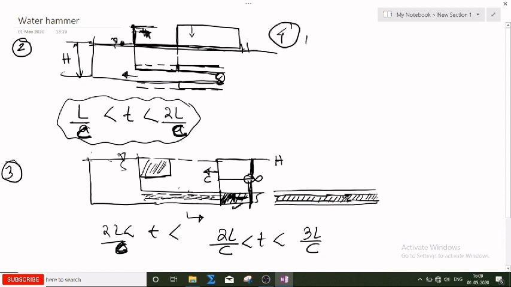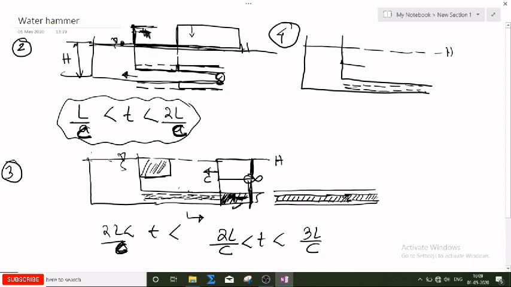Now this is my reservoir. This is the pipe. Now the pipe diameter has been contracted. At this location, this is the static head. Now the suction head will be this much. This is my suction head.